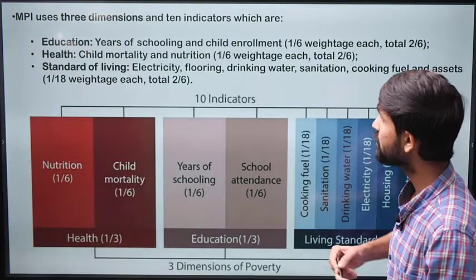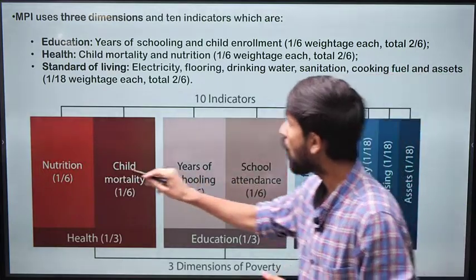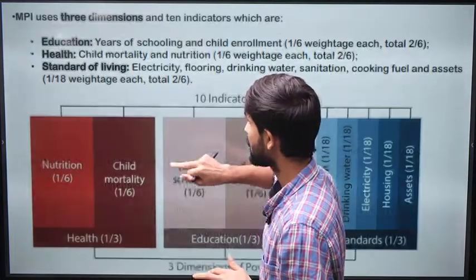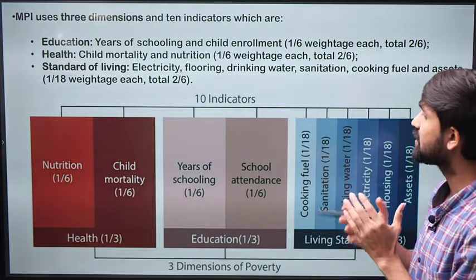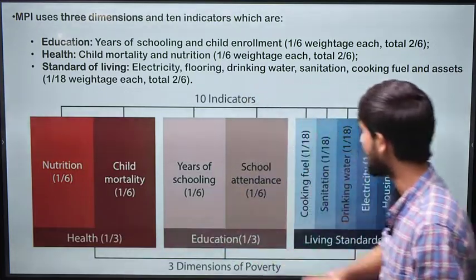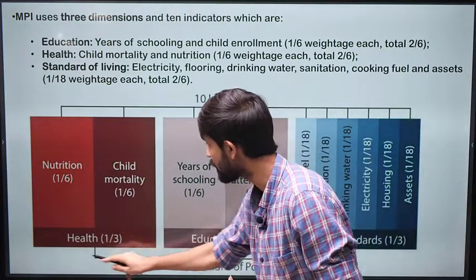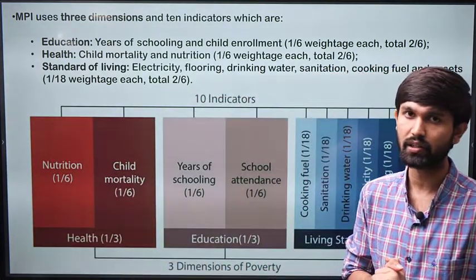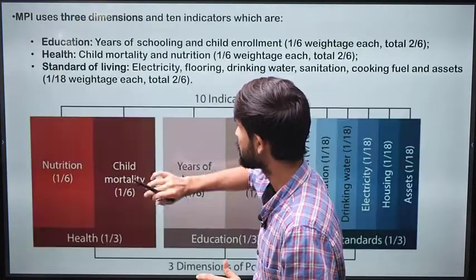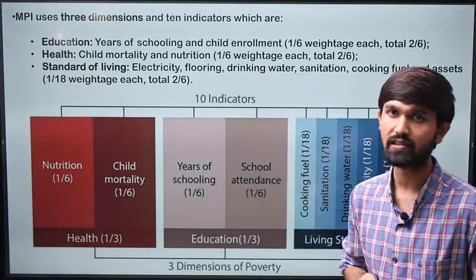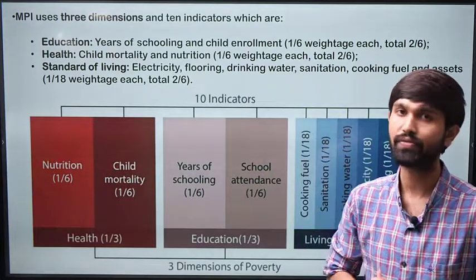When we talk about these parameters, we can take a logical look and understand how all these parameters would decide on the multidimensional nature of poverty for the individual. So the 3 main parameters are: one is health, another is education, and third is the standard of living of the person. On the health parameter, this has been given 1/3 of the weightage in the index. Under it, what is the nutrition level of the family? That is being measured. Second, the child mortality rate is taken into account to see how the health is faring in the residents.